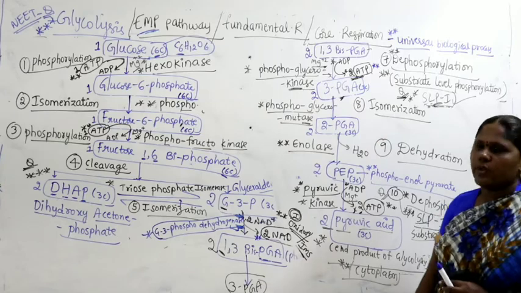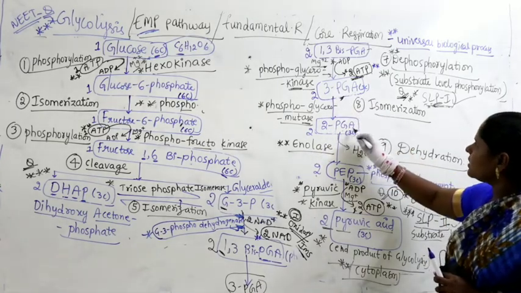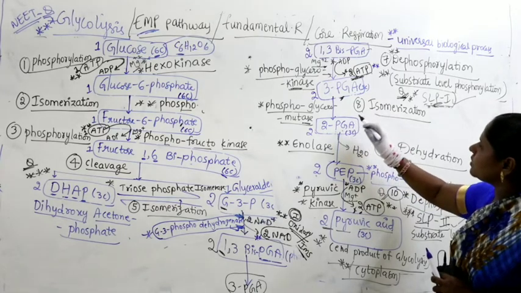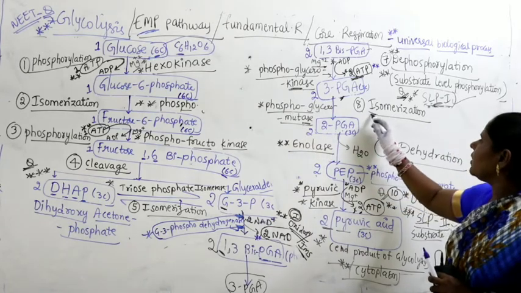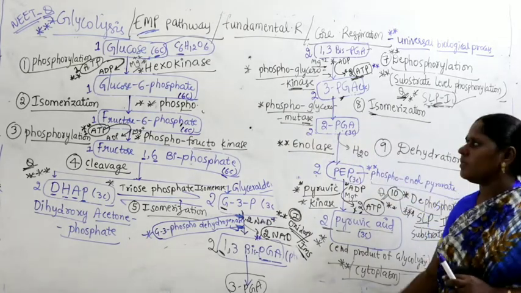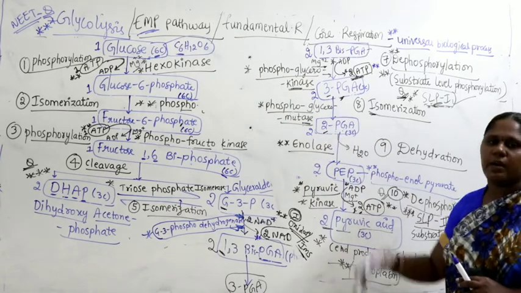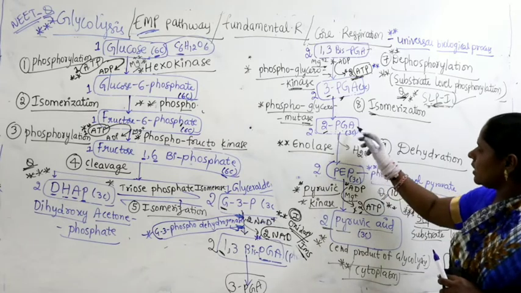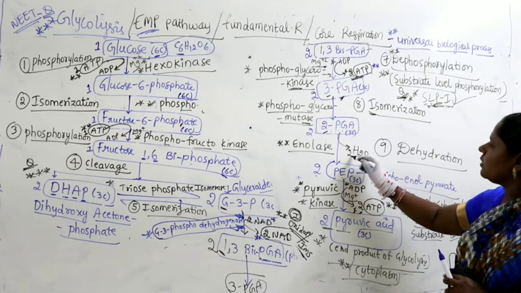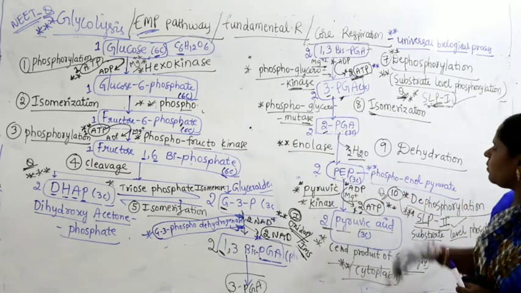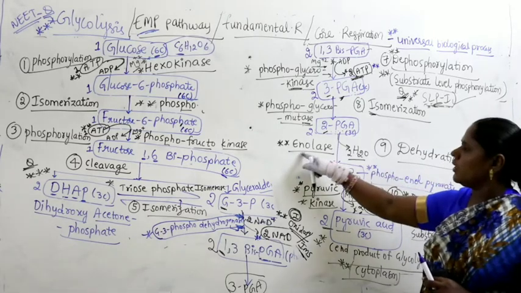Magnesium is an activator. Next, 3-phosphoglyceric acid converts into 2-phosphoglyceric acid with the help of the enzyme phosphoglyceromutase. The name of the reaction is isomerization because both are isomers. Here the 3rd carbon has phosphorus, here the 2nd carbon has phosphorus. 2-PGA converts into 2-phosphoenol pyruvate by losing a water molecule. So 2 molecules lose 2 water molecules, and this undergoes dehydration with the help of the enzyme enolase.